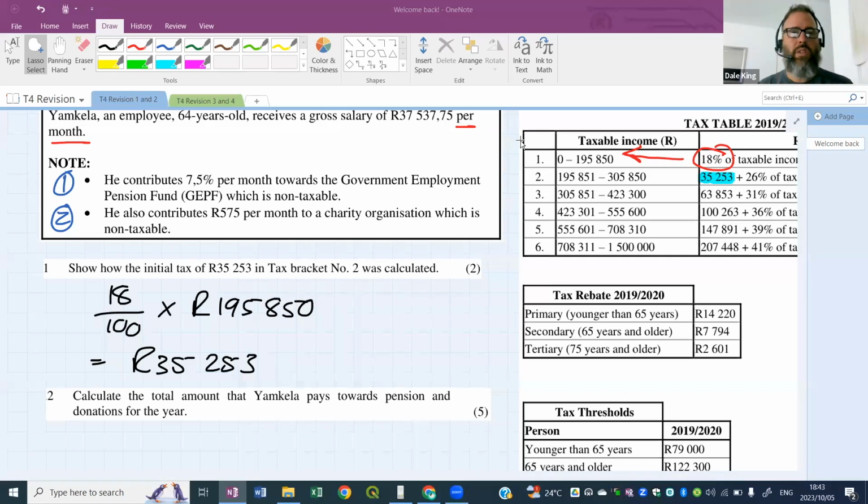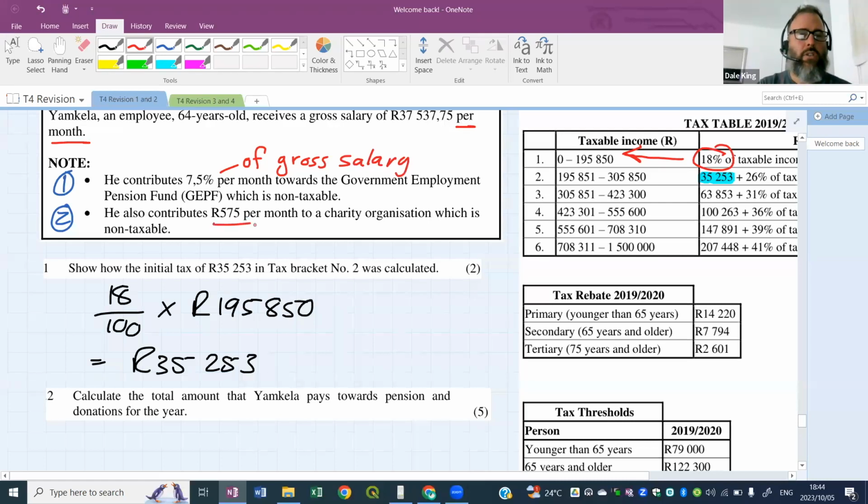It's 7.5% of the gross salary. So 7.5% of the gross salary and 575 Rand per month. These both need to be worked out and calculated for an annual amount all together.